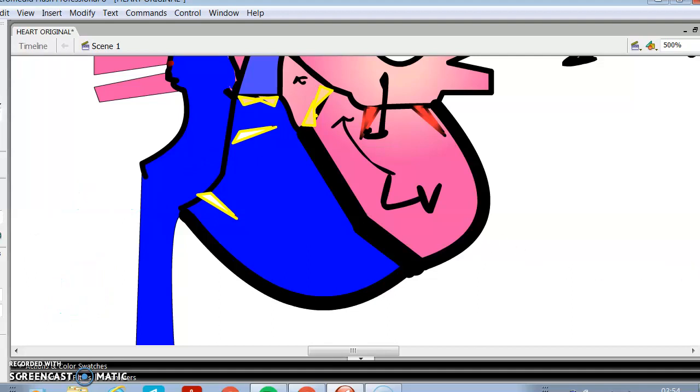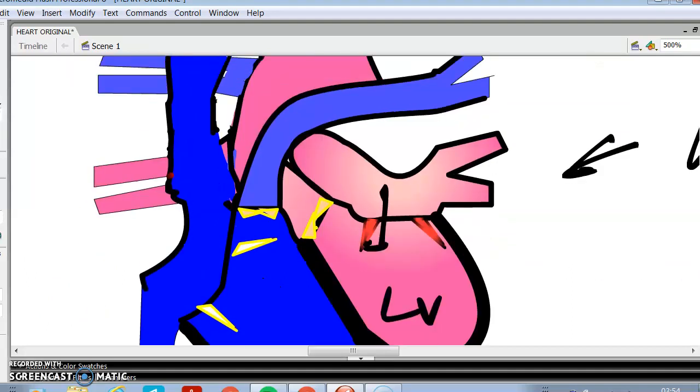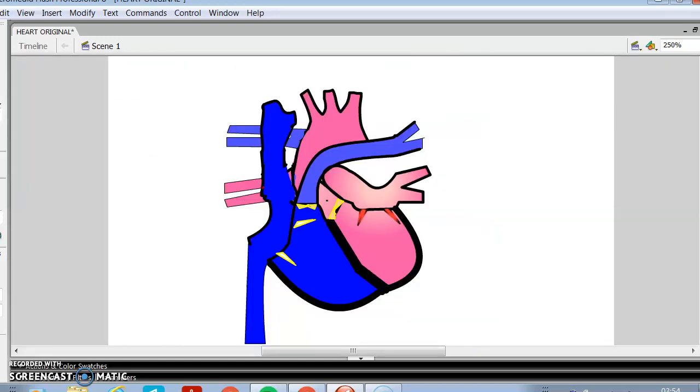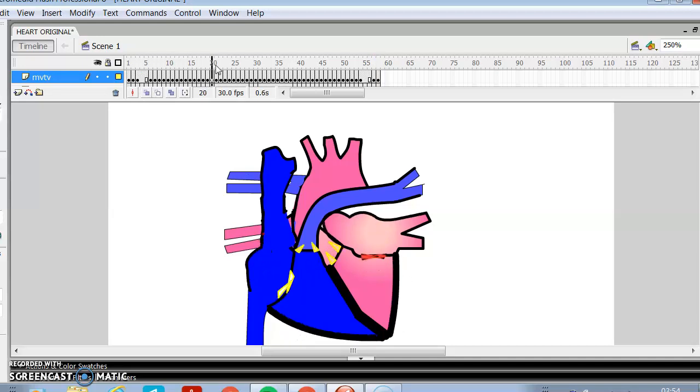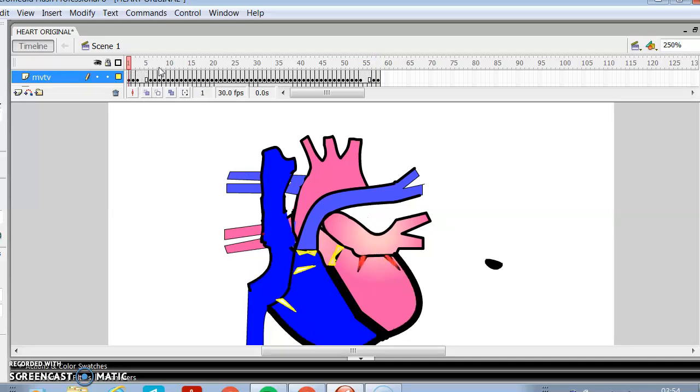Now, when the left ventricle contracts, the blood from the left ventricle will try to enter the aorta.